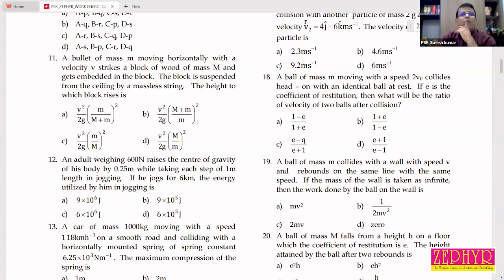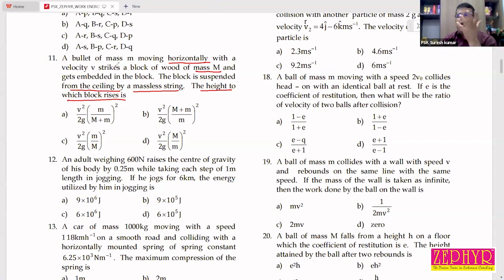A bullet of mass m moving horizontally with a velocity v strikes a block of wood of mass M and gets embedded with the block. The block is suspended from the ceiling by a massless string. The height to which the block rises is. Gets embedded in the block is an example of dash collision.